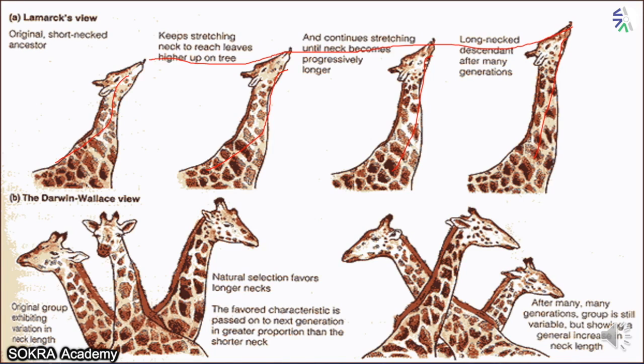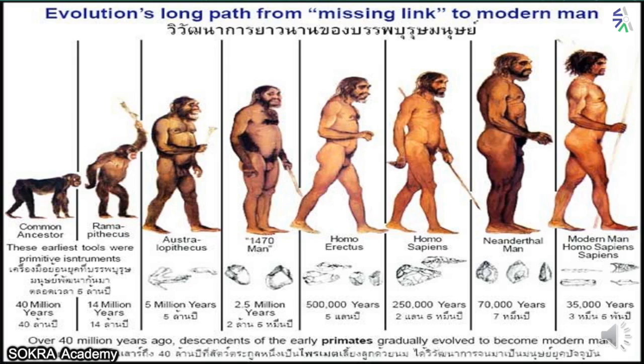Lamarck said that over time the neck will become longer, and Darwin said that only those whose neck is longer are going to survive, and the others will get extinct. Lamarck said that no species are going to get extinct, they are just going to evolve. That is the main difference between Darwin's and Lamarck's theory. Okay, now we will see about the evolution of humans.